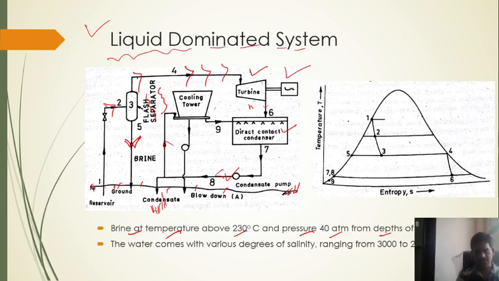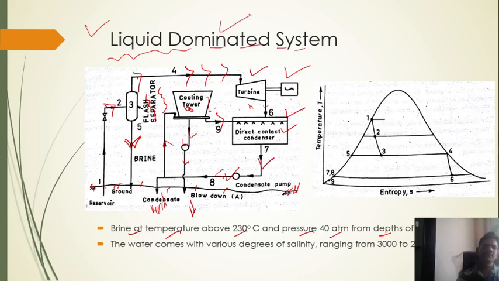this hot brine is circulated over these cooling towers. From the cooling tower, after condensation of this brine, cold brine is formed, and this is once again transferred inside the well, and this cold water is circulated inside the condenser for condensation purposes.